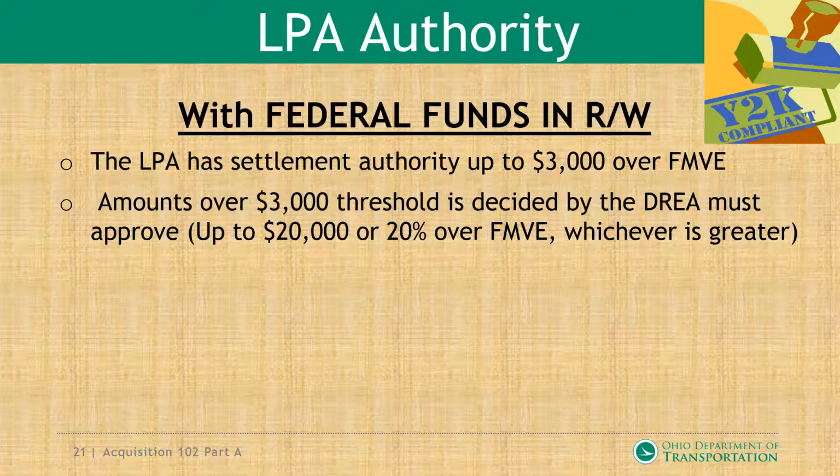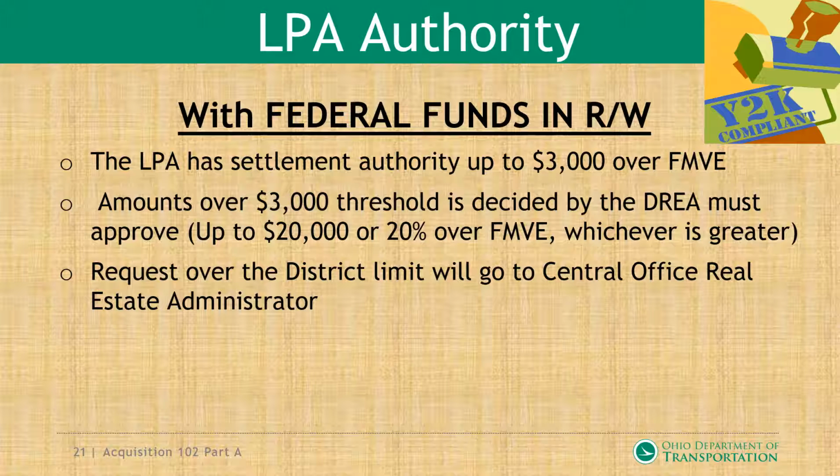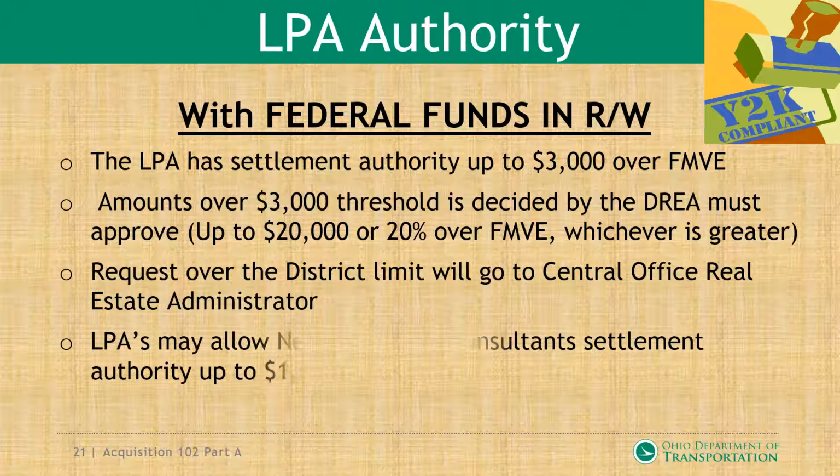That person's limits would be up to $20,000 or 20% over the FMVE, whichever is greater. Requests over the district's limit will go to the Central Office Real Estate Administrator. LPAs may allow the negotiator and consultants to settle with authority up to $1,000 over the FMVE.